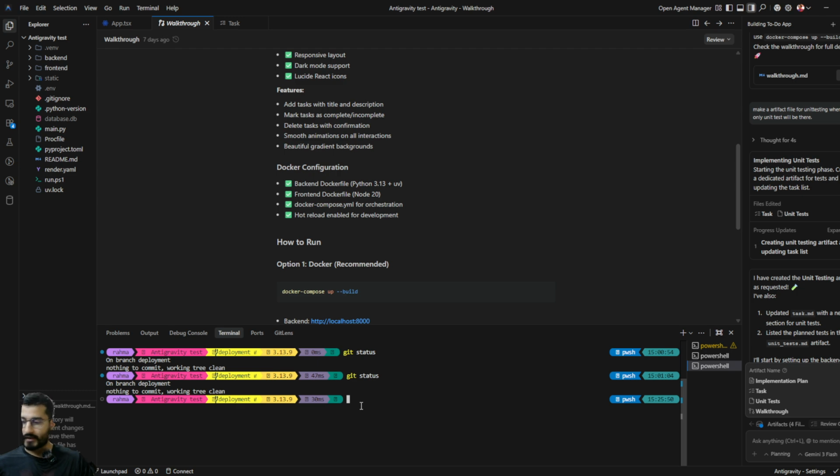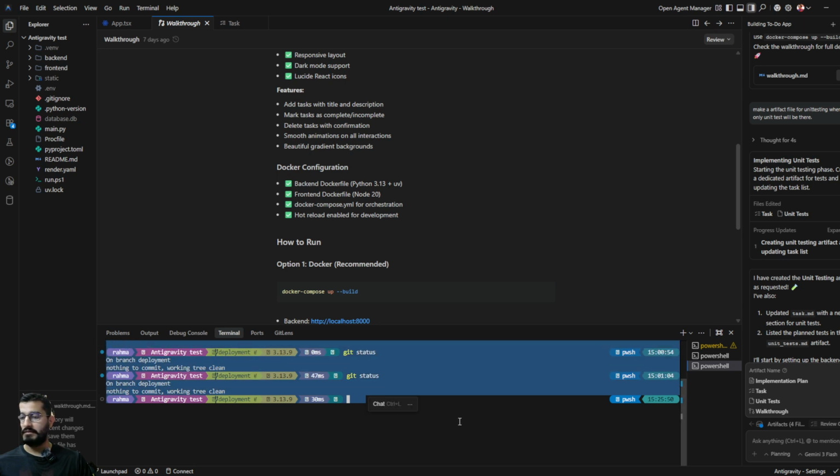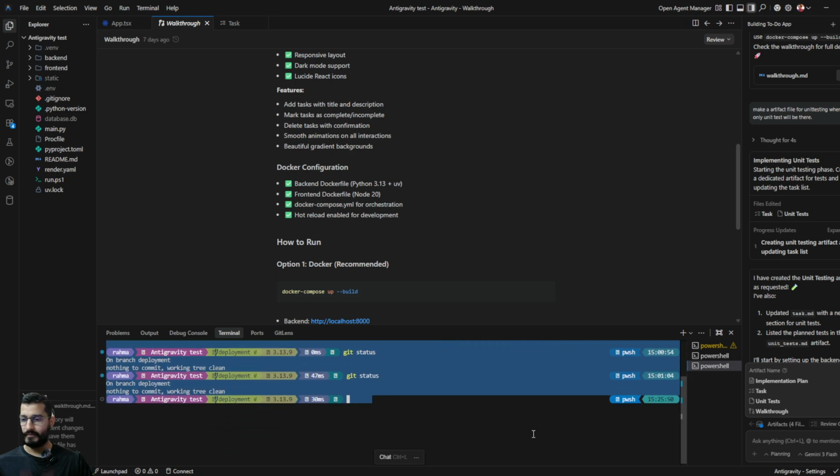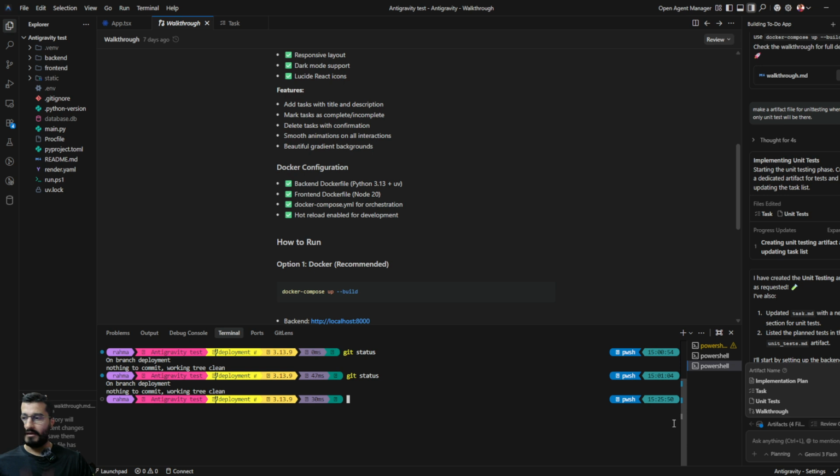You can set it in anything: VS Code, Replit, Anti-Gravity or anywhere. But the thing is, this setup is very easily done in Anti-Gravity by prompting. Very easy, I can plan and all. So that's all from Anti-Gravity. This artifact thing is very, very nice, and it's really helpful.